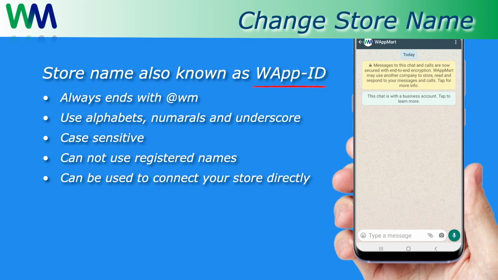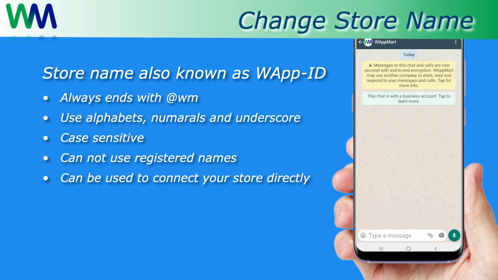Store name is also known as WApp-ID, which is a unique identifier that acts as an address for your store and helps to connect to the store directly. WApp-ID is always suffixed with @WM. You can use alphabets, numerals, and underscores to build your store name. Please note that WApp IDs are case sensitive.